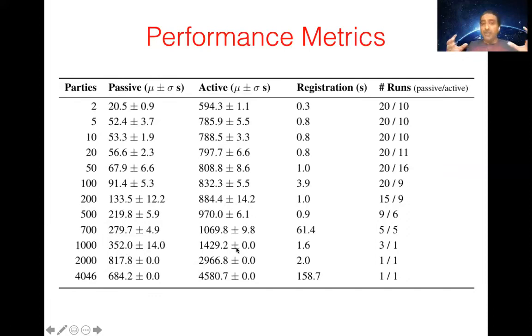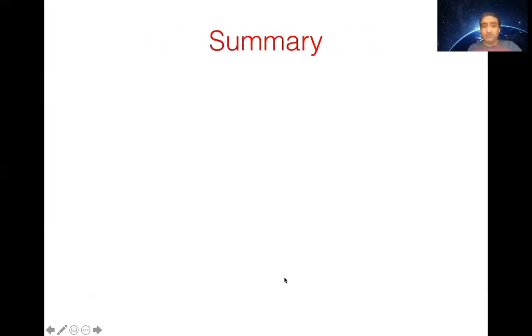I want to point out that the bottleneck here is not the parties, because the parties' computation and communication doesn't change with the number of parties. It's the coordinator, and we use the best machine on Amazon. In fact, if we considered a distributed set of coordinators that could distribute the load, all these numbers would go very close to the 2-party setting. So the bottleneck here is the coordinator, which is a nice thing.